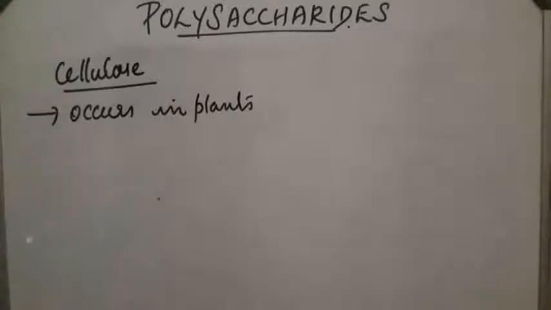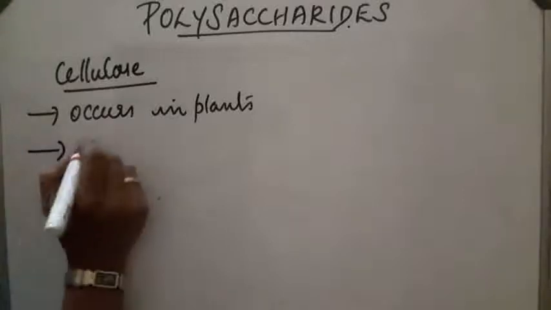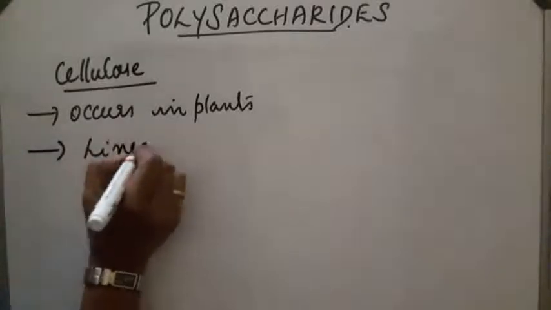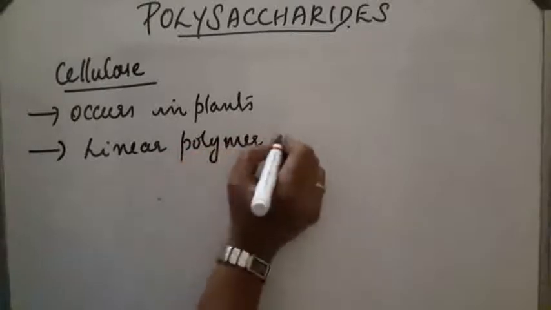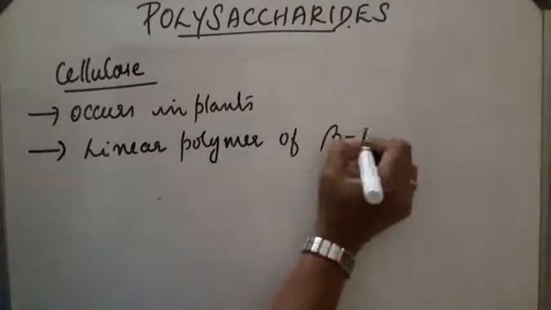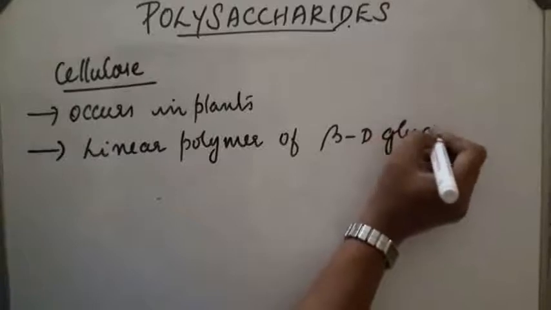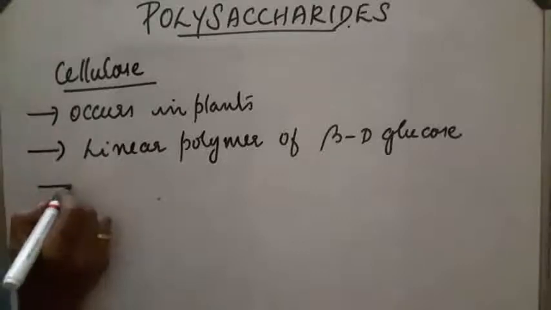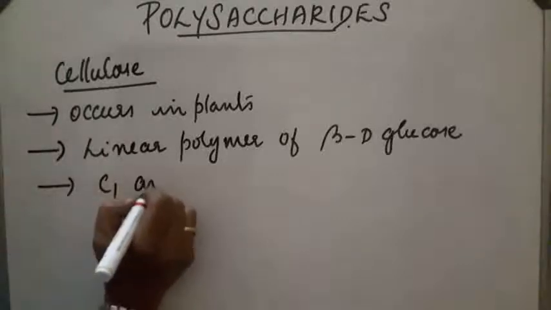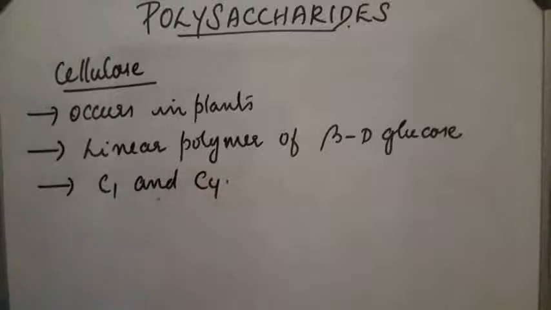It is a linear polymer of beta D glucose units, joined by glycosidic linkage between C1 of one unit and C4 of other units.